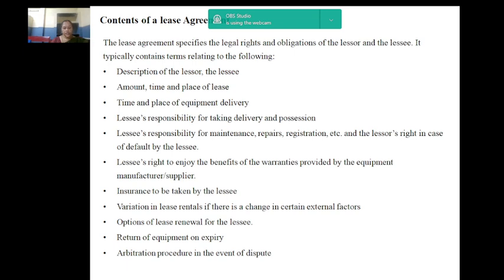Insurance to be taken by the lessee on behalf of the lessor. Variation in lease agreements if there is a change in certain external factors like banking interest rates, depreciation rates and fiscal incentives. Options of lease renewal. Return of equipment on expiry of the lease period. Arbitration procedure in the event of dispute.